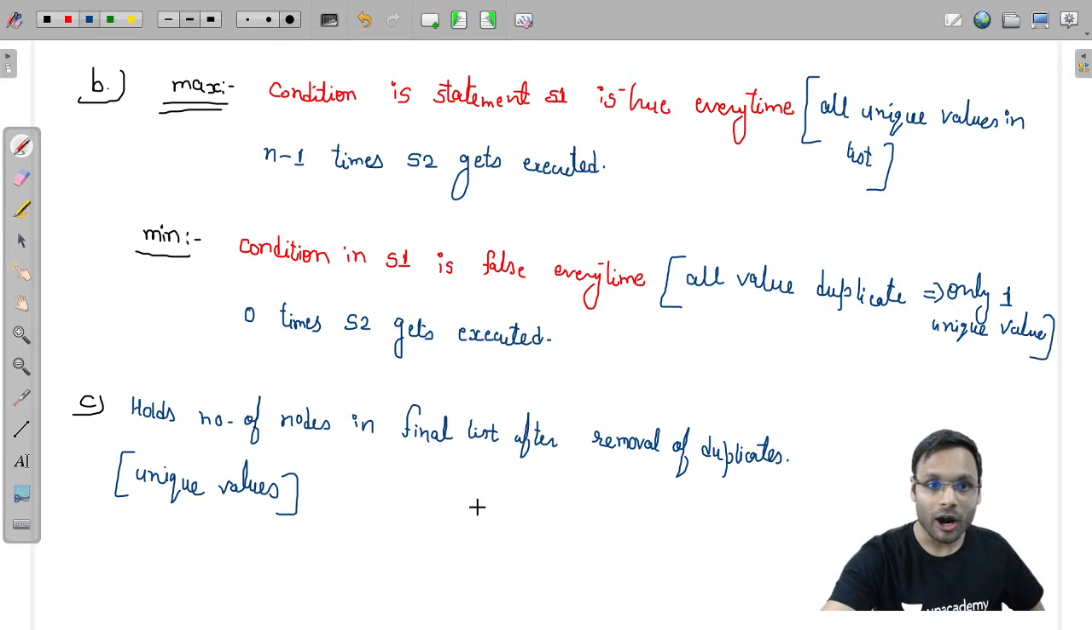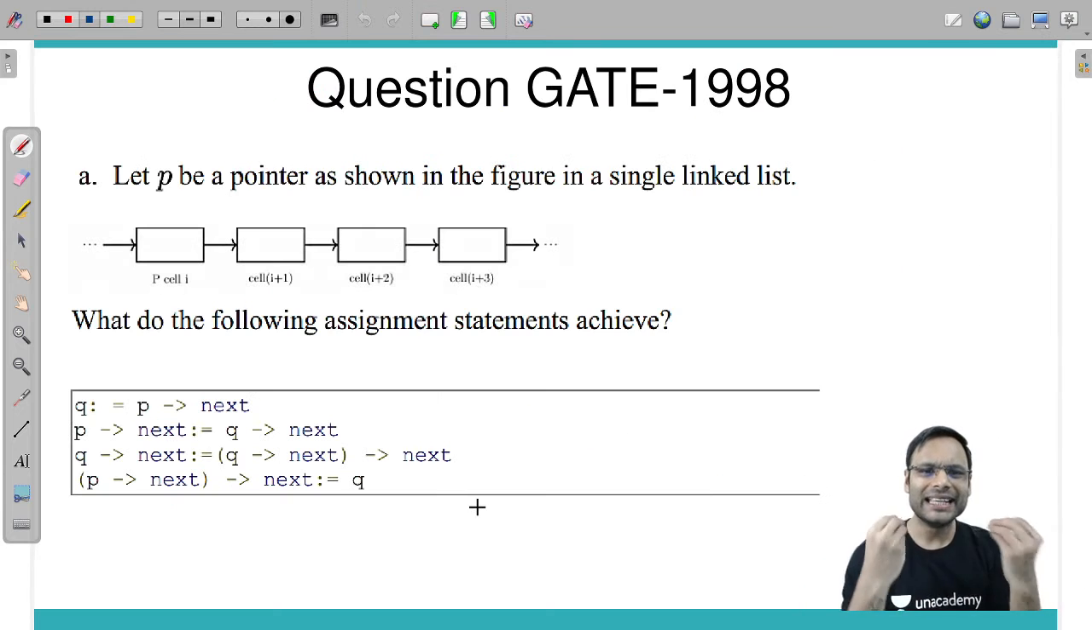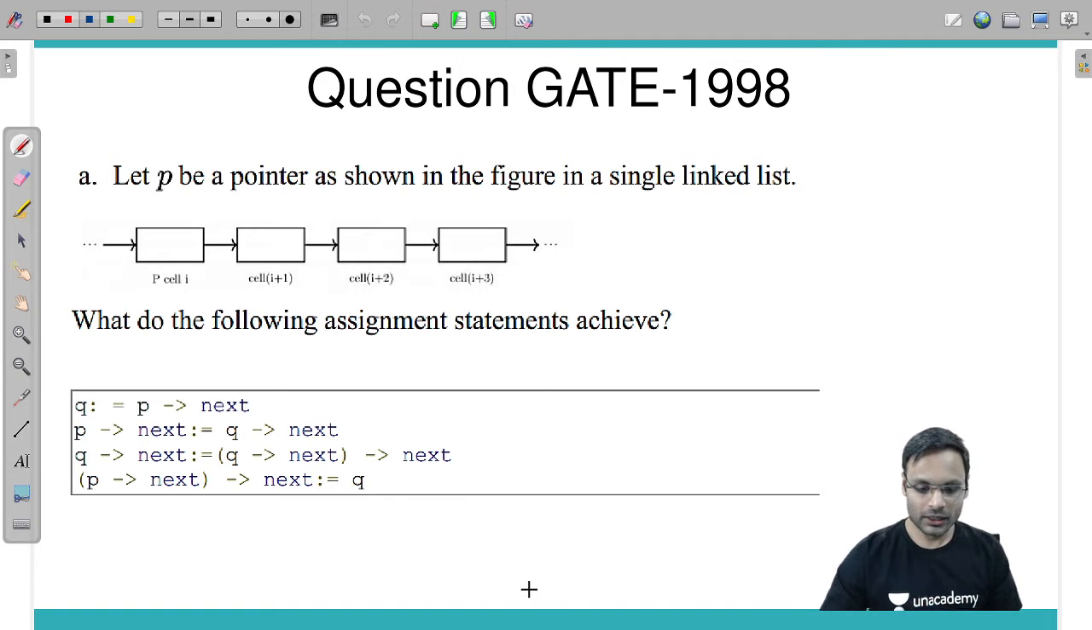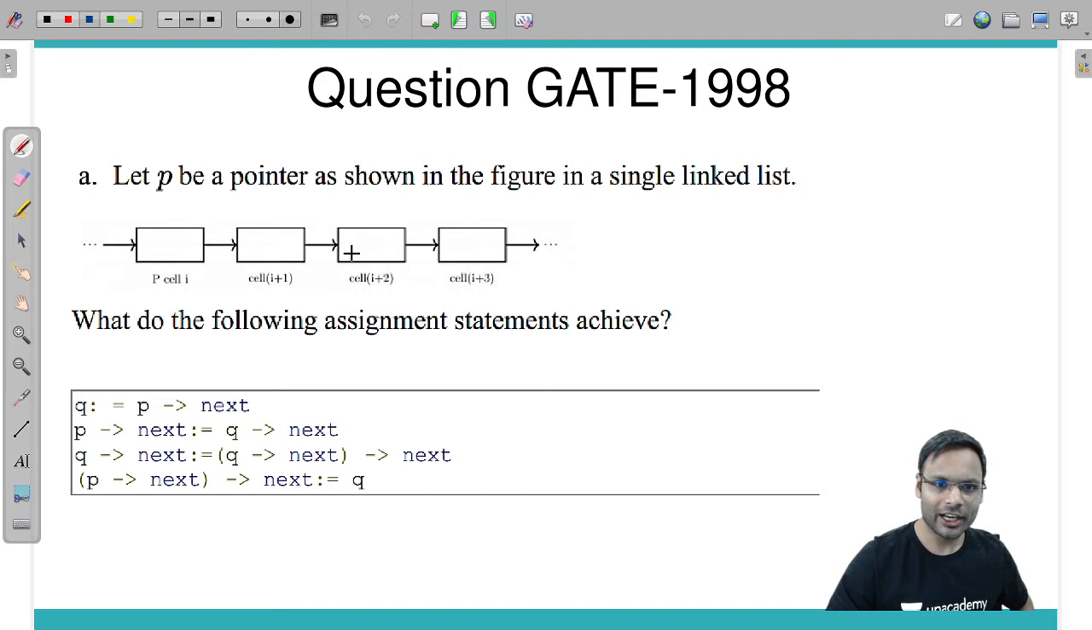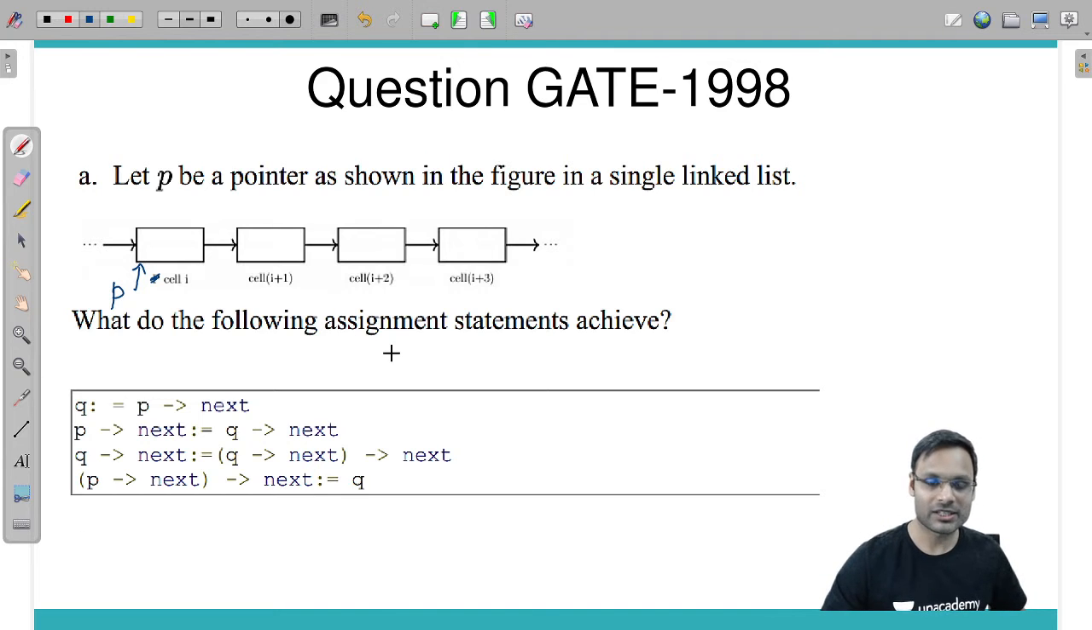If you got it, let's go for another question, which is again a very simple question. 1998, another simple question. Here it is in front of you. Next one: let P be a pointer as shown in the figure in a singly linked list. So this is the P pointer. Okay, so I am making it even larger. This is pointer P. What do the following assignment statements achieve?